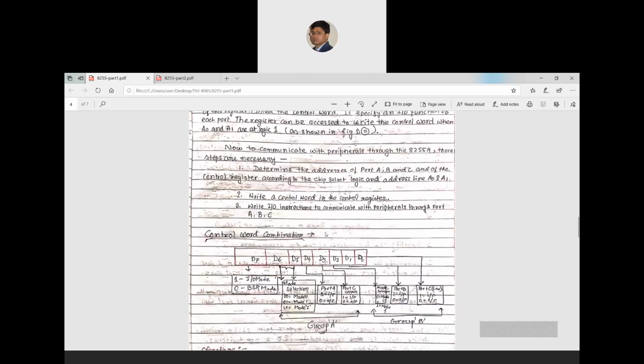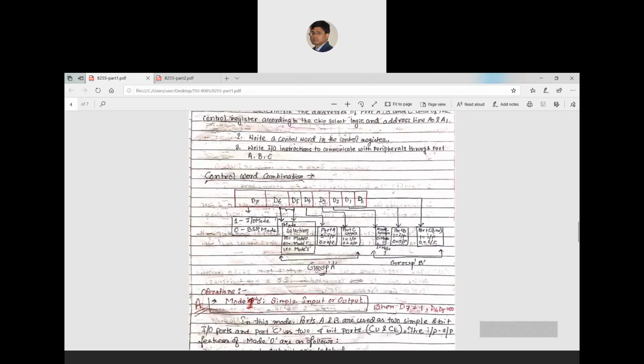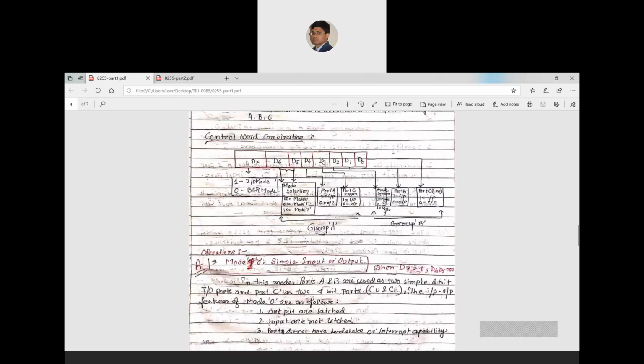So next, the first figure I have spoken with you about, I have said that D7 is used to select any of these two modes. Now, what is the significance of the other bits? Let's start from bits D2, D1, D0, because D2, D1, D0 is a combination for group B, and D6, D5, D4 and D3 is a combination for group A.